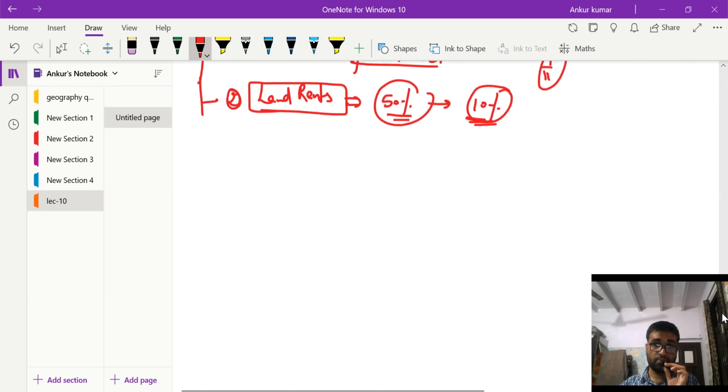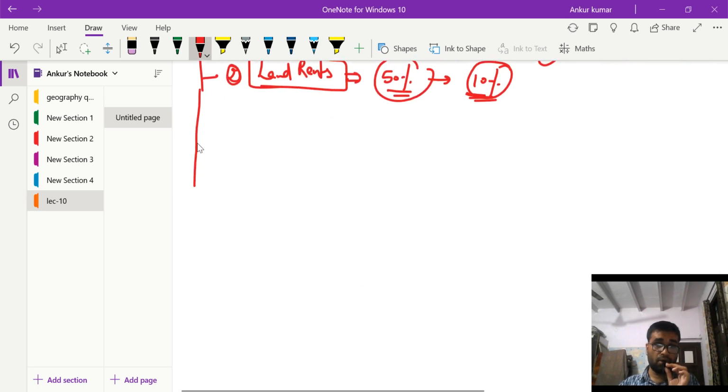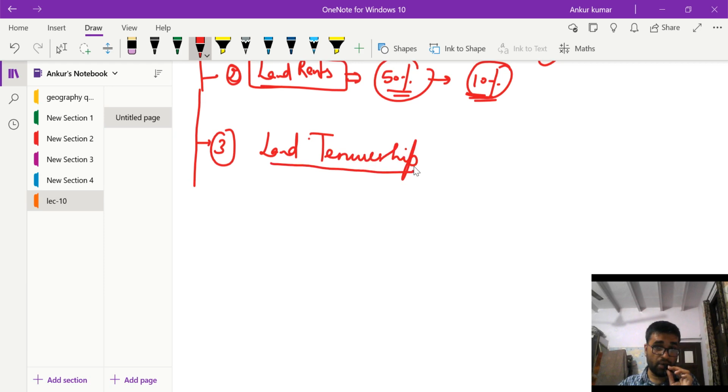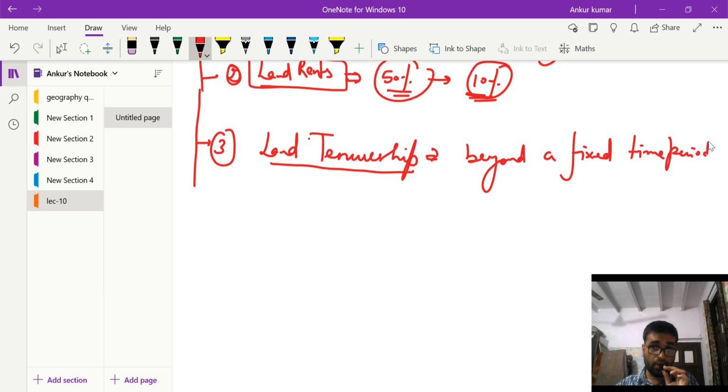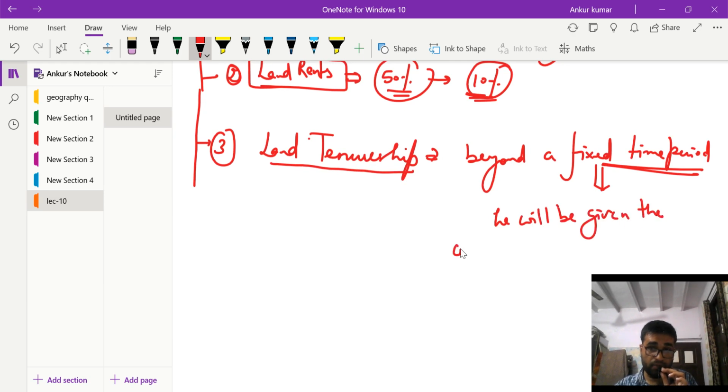Moving on to the third one that we undertook after independence, land tenureship. Under the tenureship legislation, if a cultivator has cultivated a land beyond a fixed time period, then he will be given the ownership of the land.